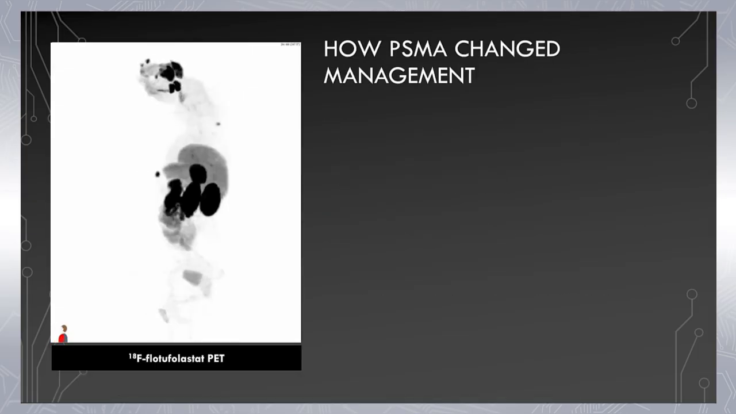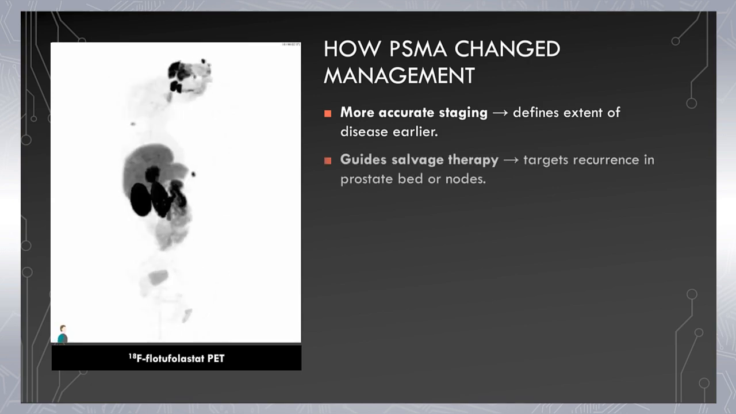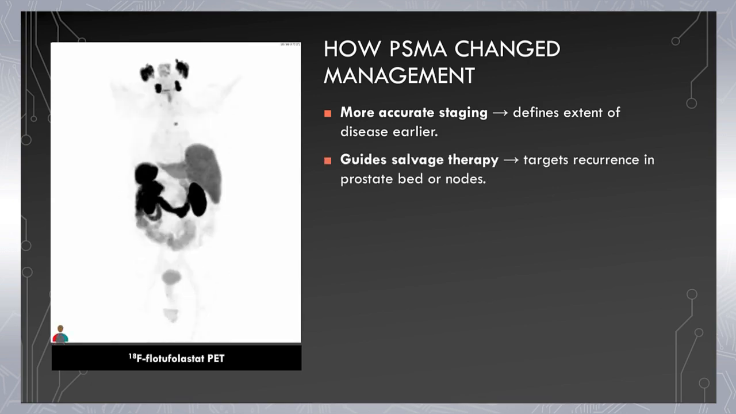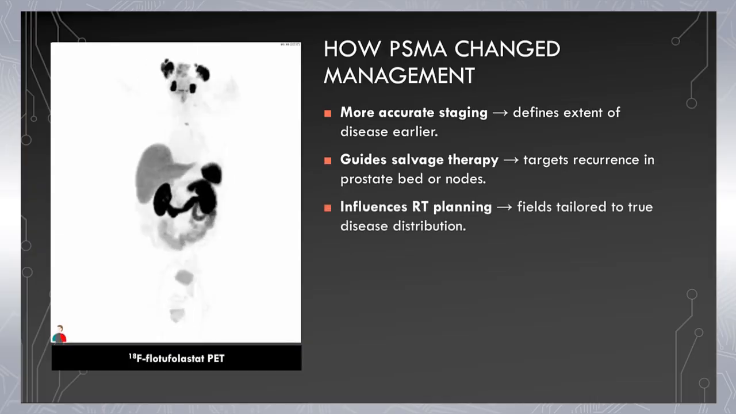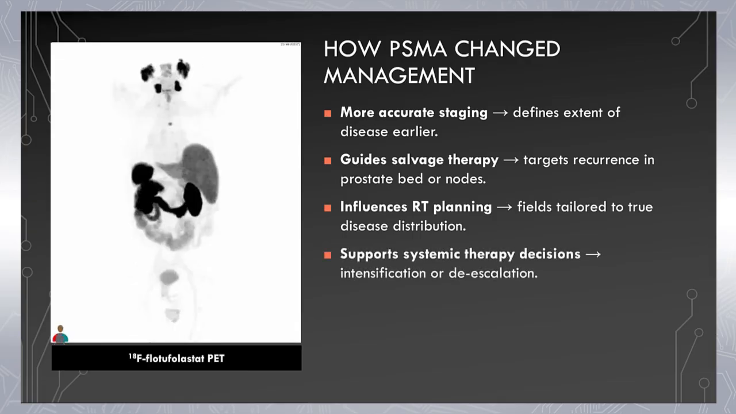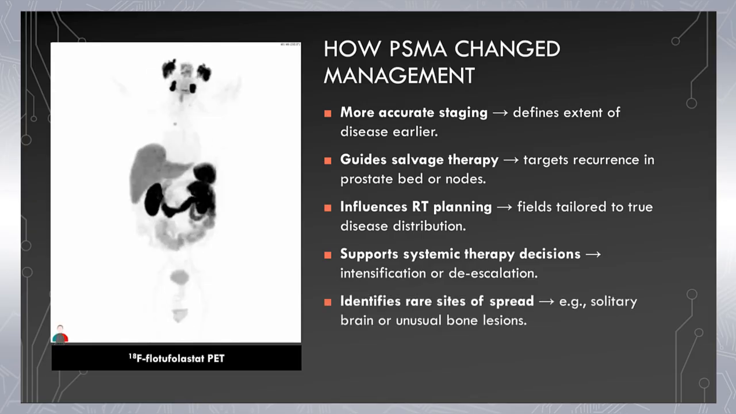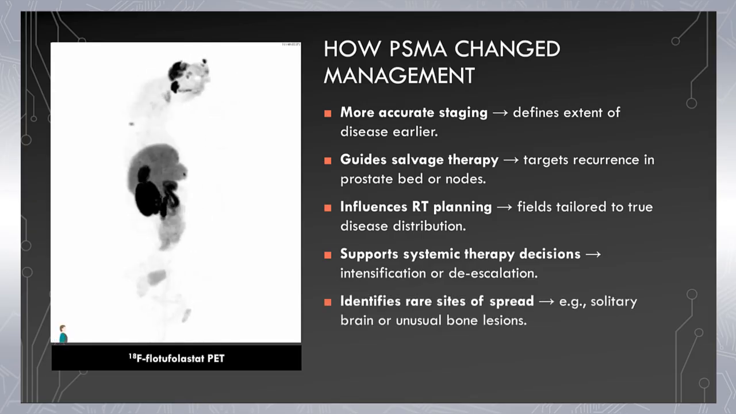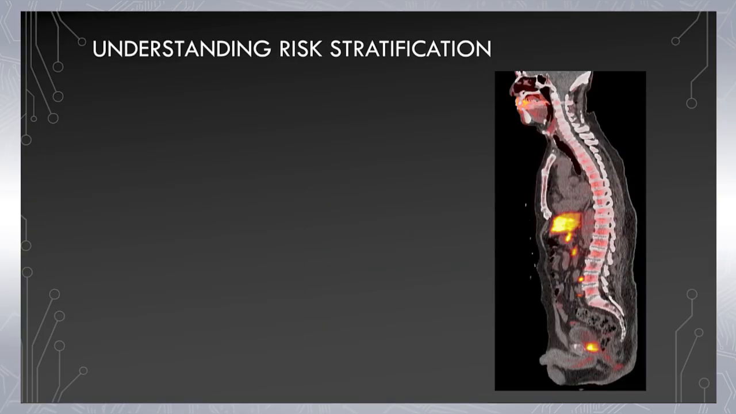So how has PSMA changed management? It allows for more accurate staging, defining extent of disease earlier. It guides salvage therapy, allowing for the targeting of recurrence in the prostate bed or lymph nodes. It influences RT planning, allowing RT fields to reflect true disease distribution, and supports systemic therapy decisions, whether that be intensification or de-escalation. It allows for the identification of rare sites of disease, whether they be unusual places like the brain or unusual bone lesions.